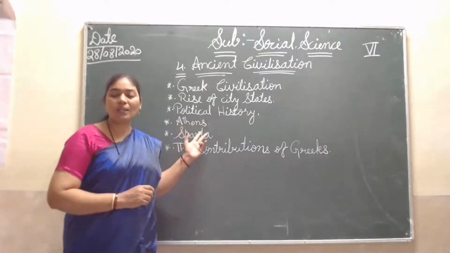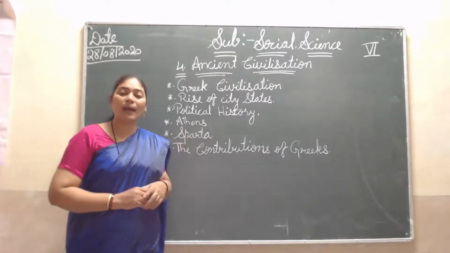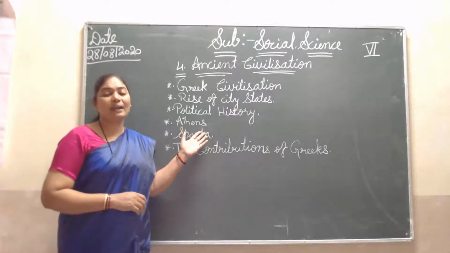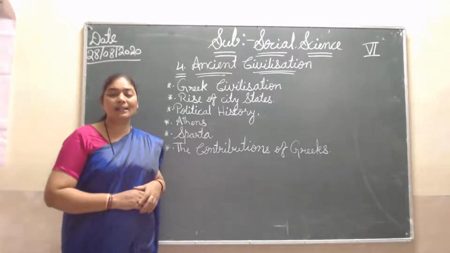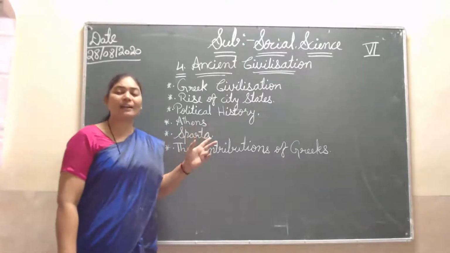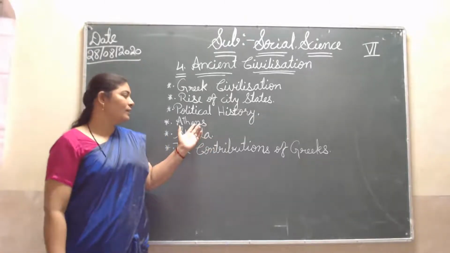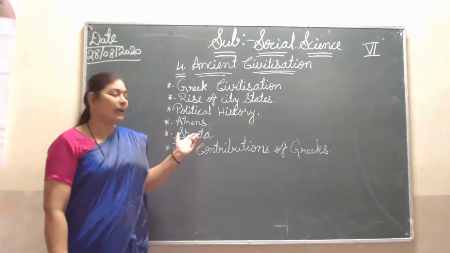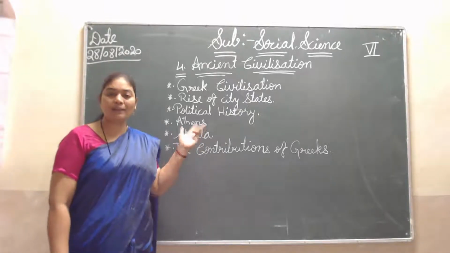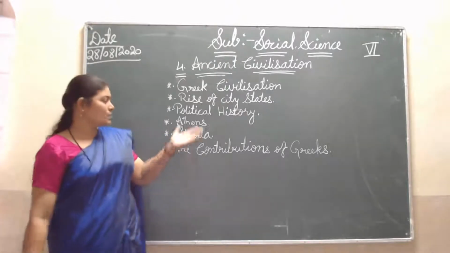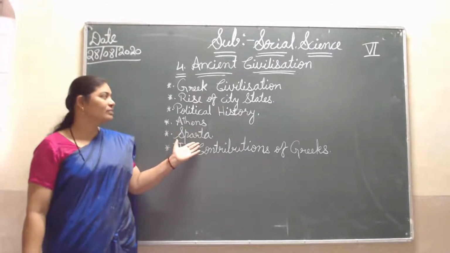Both were strong. They became one and attacked the Persian king. But after some time they got a misunderstanding, and then again they both started a war between each other. Then Athens was defeated at the hands of Sparta, and Sparta occupied Athens. So this is the political history of Greece.